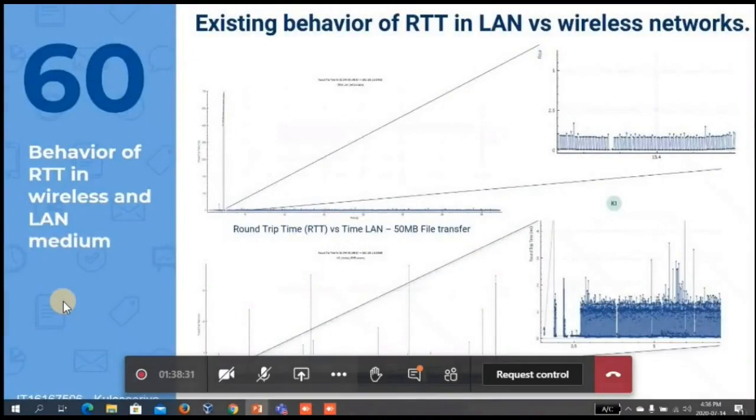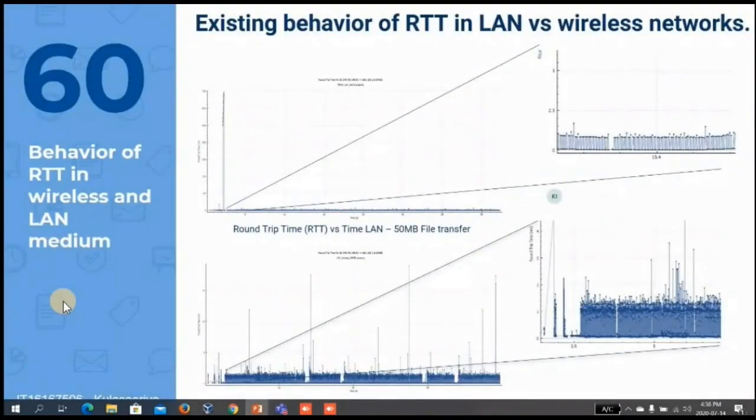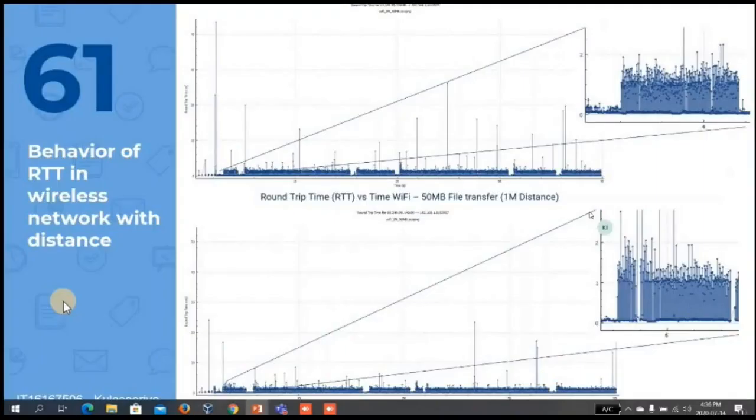So in the first phase, you can see two graphs here. The first one is the LAN network. As you can see in the LAN network, the RTT fluctuations are very low, and the average RTT value is about 1 millisecond. Here in the wireless medium, you can see that the RTT fluctuations are very high, and also the average RTT value is above 1 millisecond.